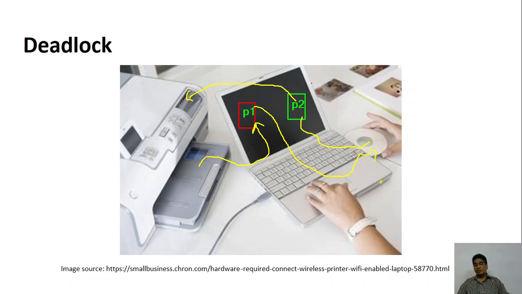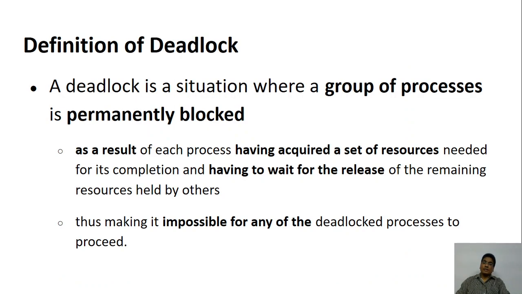So look at the situation over here. One process is holding some resource and it is requesting the resource that is held by the other process. The other process is holding some resource, it is not ready to give up, but it is expecting this process to release its resource. So both of them can't continue because P2 says I want the printer, once I get the printer, I will leave the disk. P1 says I want the disk, once I get the disk, I will release the printer. So this situation is called a deadlock.